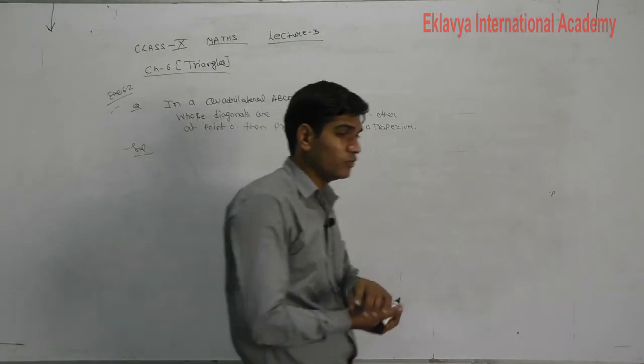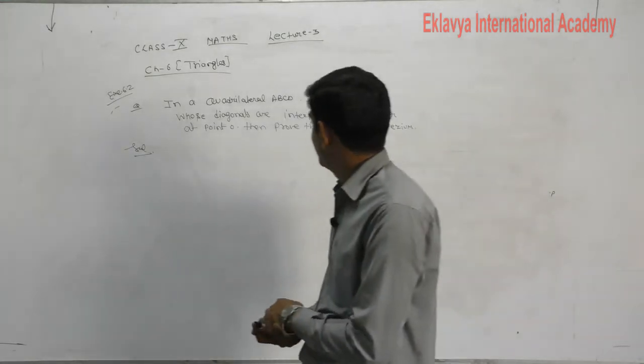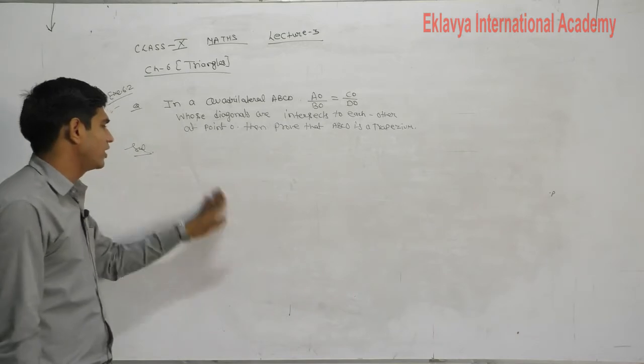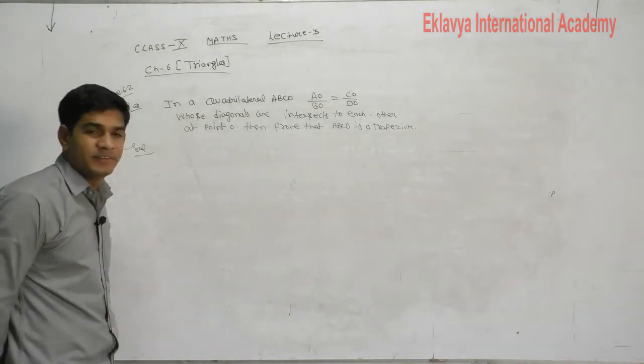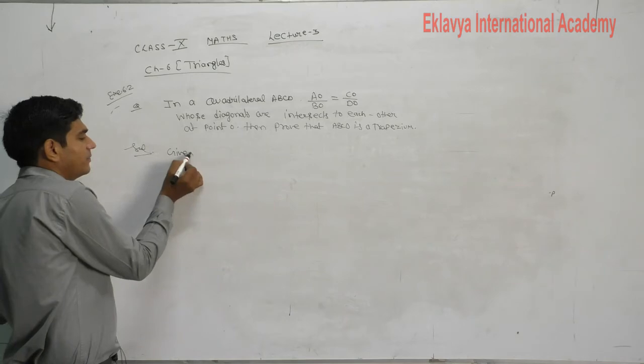What is given to you? ABCD is a quadrilateral whose diagonals are intersecting each other at point O. Then what will we prove here? ABCD becomes a trapezium. So first of all, write down the given part.